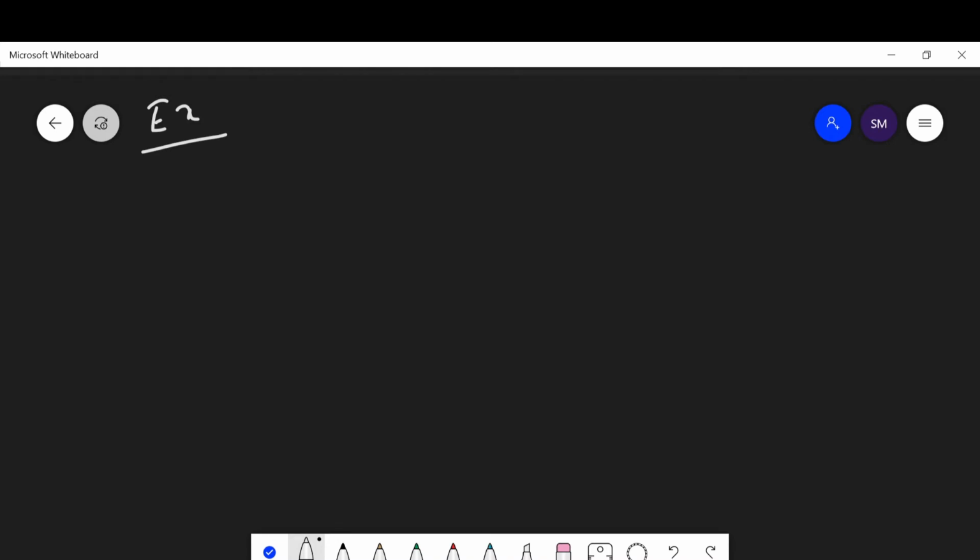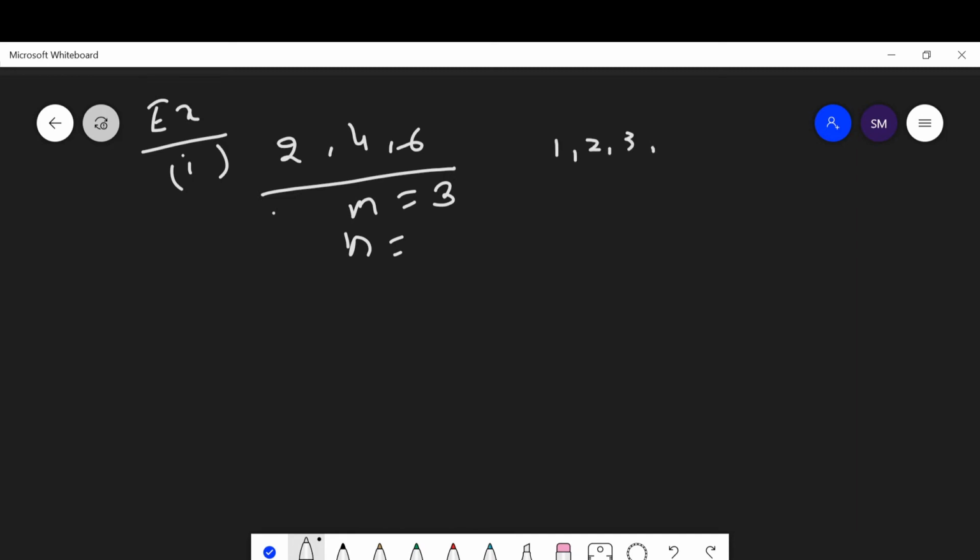Here the question says, an unbiased die is thrown. What is the probability of getting an even number? Getting an even number means you get 2 or 4 or 6. Then the number of favorable outcomes is m equal to 3. While throwing a die, the total number of outcomes, 1, 2, 3, up to 6, is 6. Then the probability of getting an even number, P of A, is equal to 3 out of 6, which is equal to 1 upon 2.